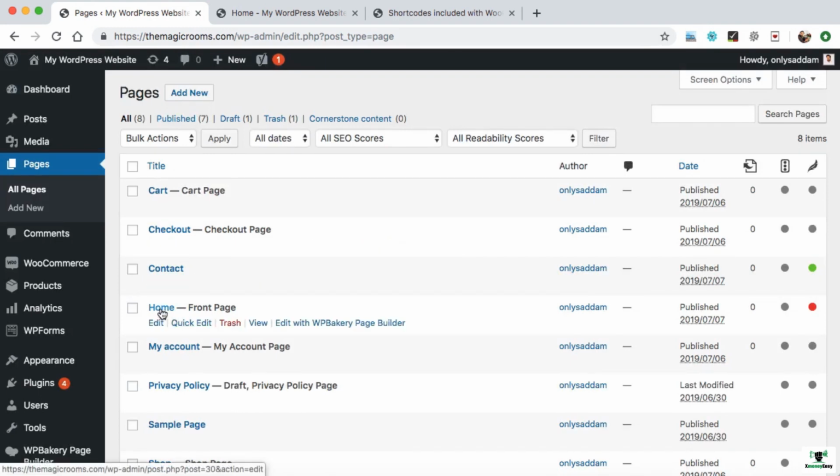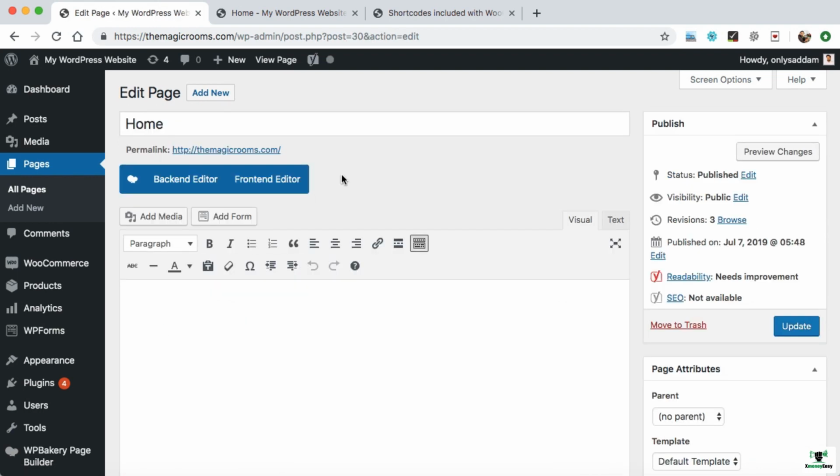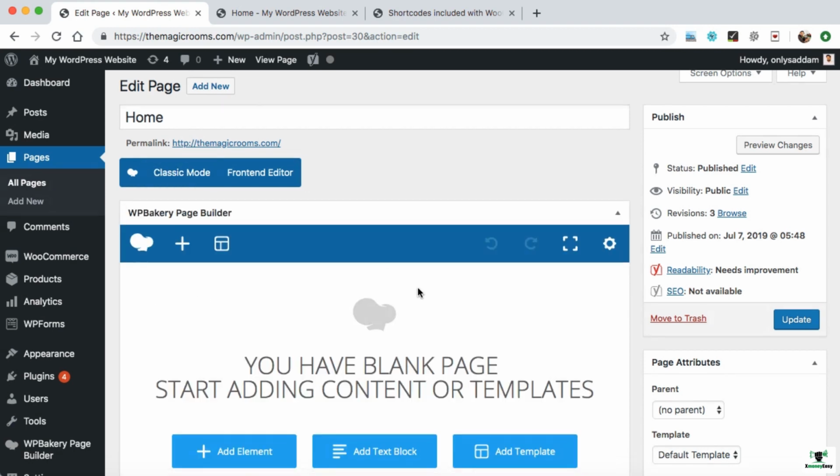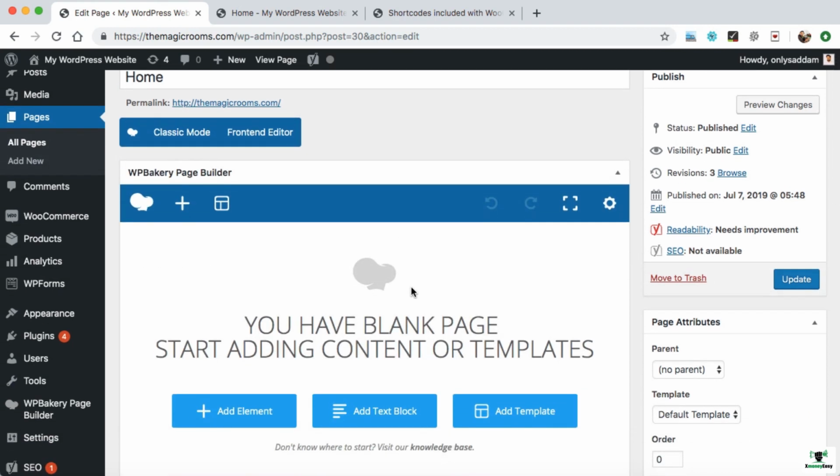Okay, so now we can see here home page as the front page. Just click on edit. This is the backend area of the home page. Just click on backend editor so that we can enable the visual composer. And now we need to click on add element.